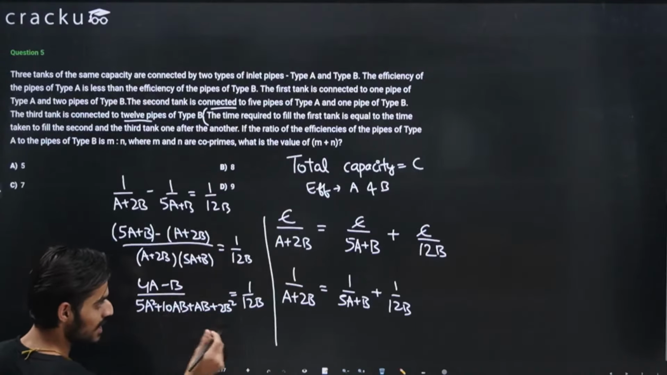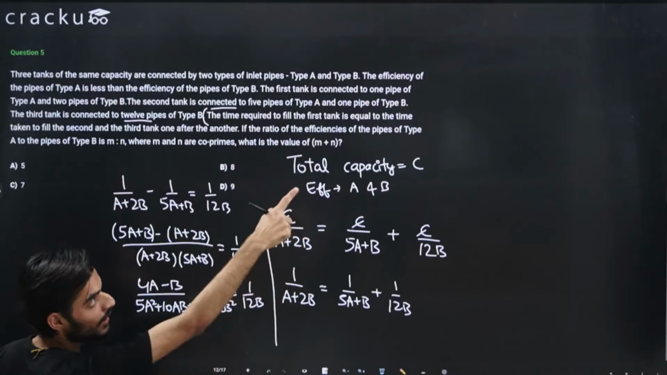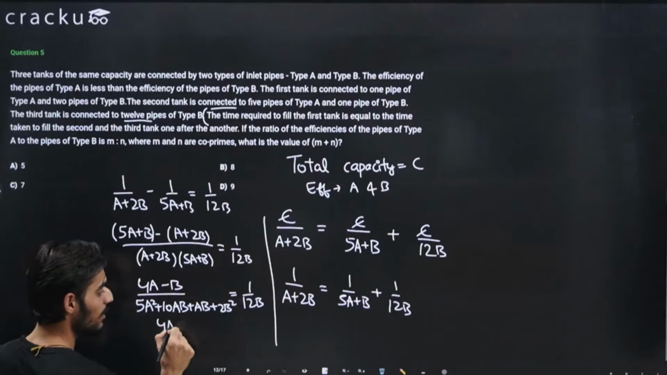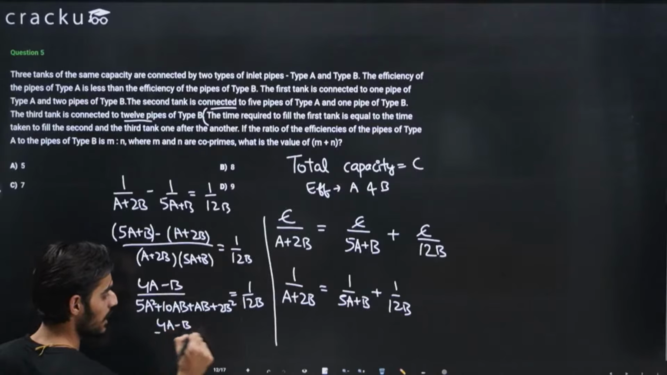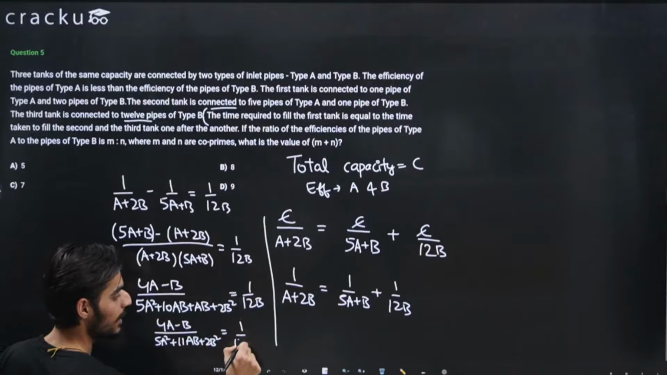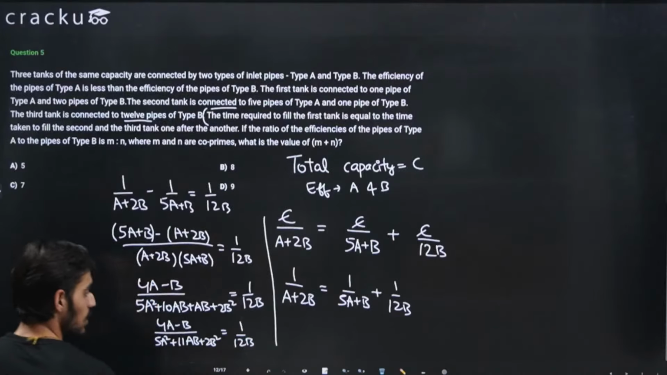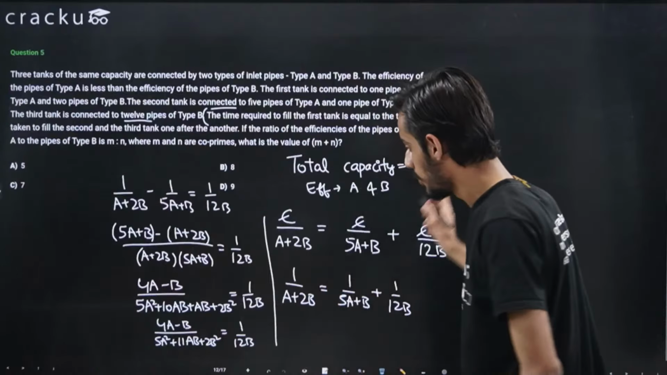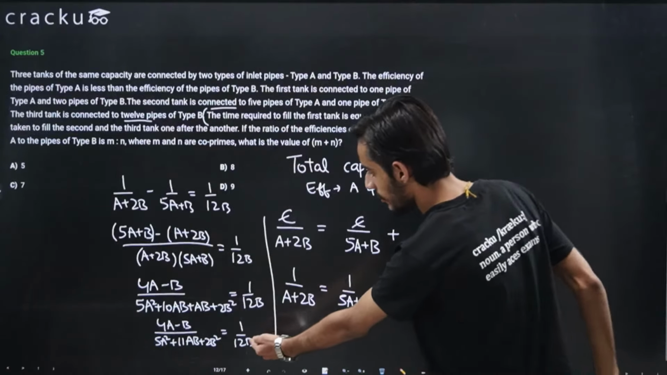So I can just write the last step here, then I'll write it above so that it is clearly visible to you. So this will be equal to (4a minus b) divided by (5a square plus 11ab plus 2b square). It is equal to 1 divided by 12b. Okay, so now I am writing the equation here so that it is clearly visible to you. So I'm just cross multiplying it.